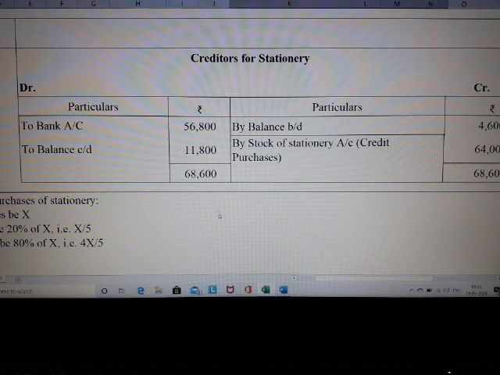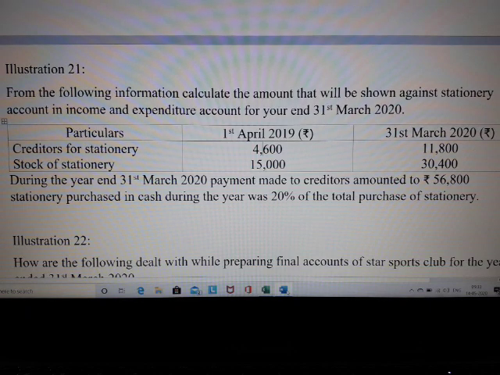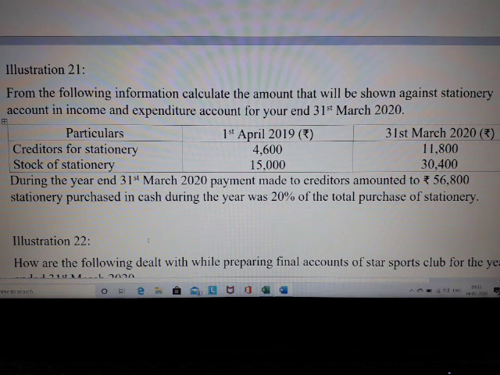The next one from the question: it is given that during the year 2020, the amount paid to the creditor is 56,800. What is our journal entry? Just go with the journal entry. If you are going to make a payment to your creditor, what will be the journal entry for cash paid to creditors? Creditors account will be debited to cash or bank, right?